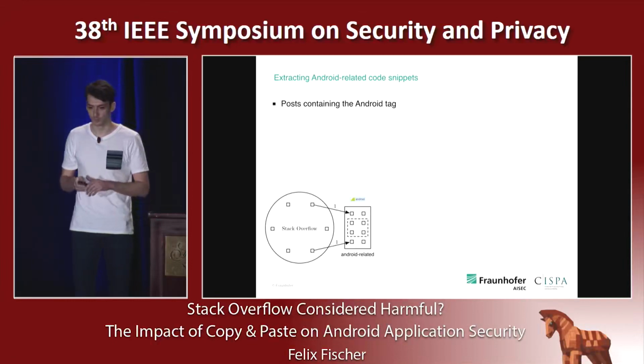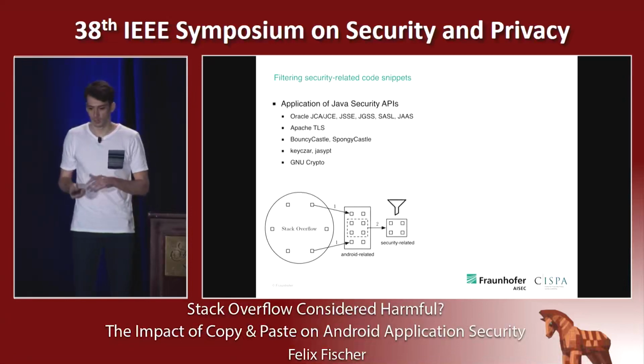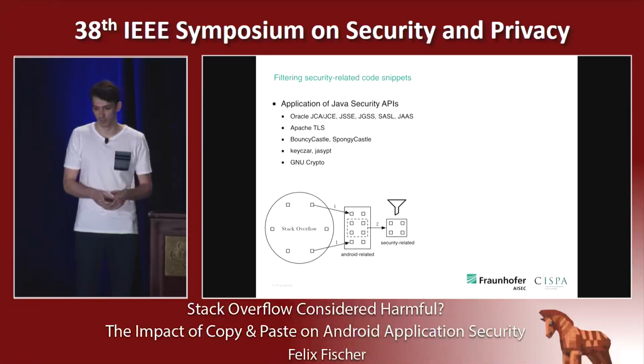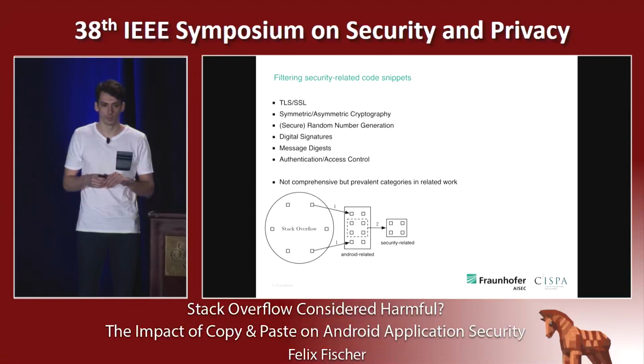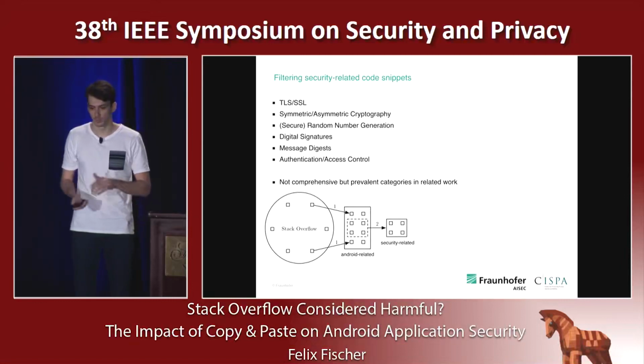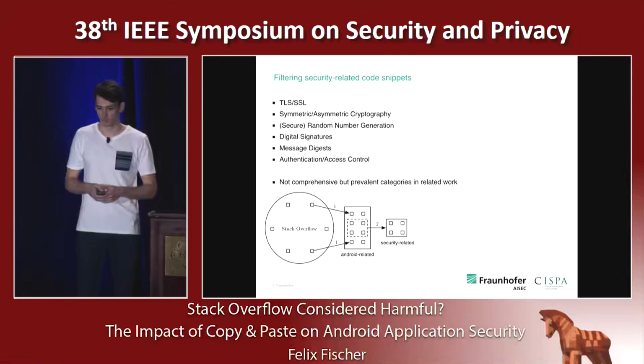The first thing we have to do is get all the Android-related code snippets, and this is quite simple by just filtering the Android tag. After that, we want to obtain the security code snippets from our first set. For this, we define a code snippet as security-related if it makes use of a Java security API. With this definition, we can ensure that we cover all the security categories that have been prevalent in related work, meaning TLS, cryptography, and so on.